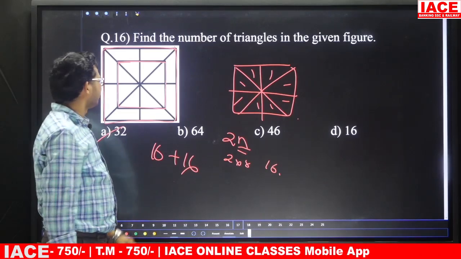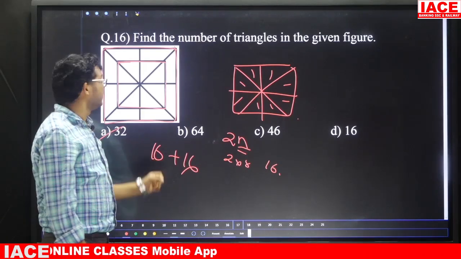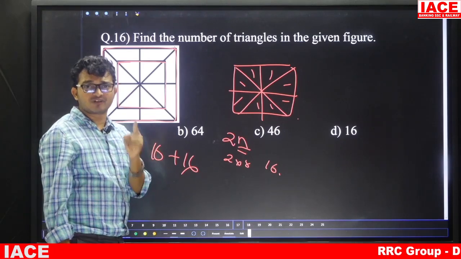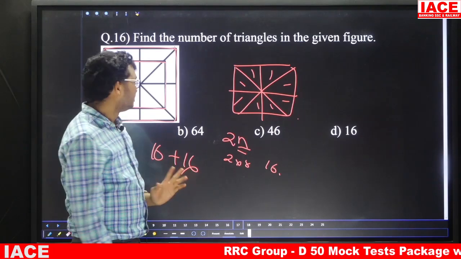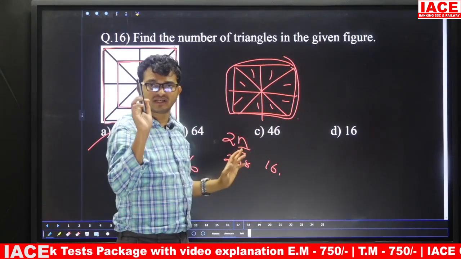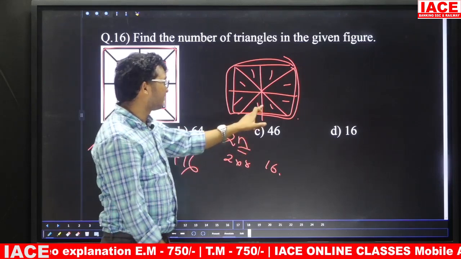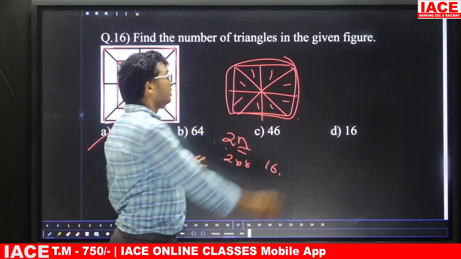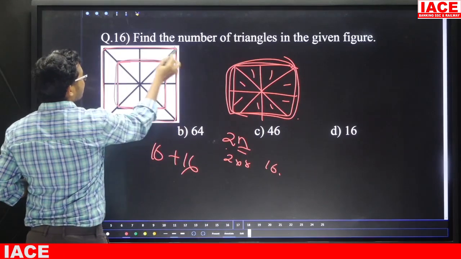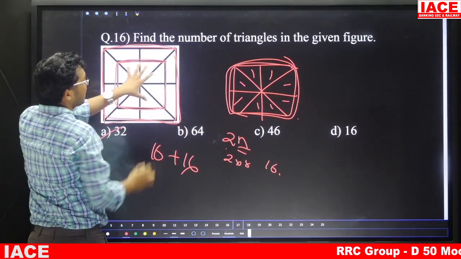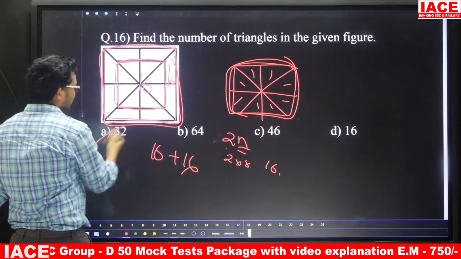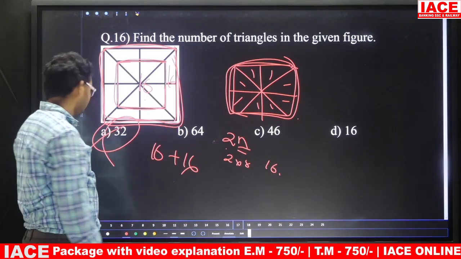Option A. Friends, don't go with the general method. Why? Because here we are having symmetric division, that means equal parts division. If you are having equal parts division, we are having the formula. If it is this shape, then the formula is 2n, where n is the number of small triangles, we are having 8. 2 into 8 is what? 16. So like these shapes, here we are having two shapes. This one is first, this one is second. For this part we are going to get 16, this entire part also we are going to get 16, total is 32. Option A is the answer.